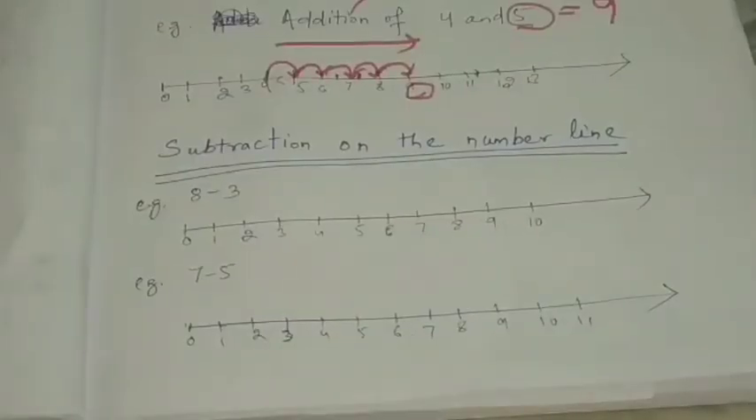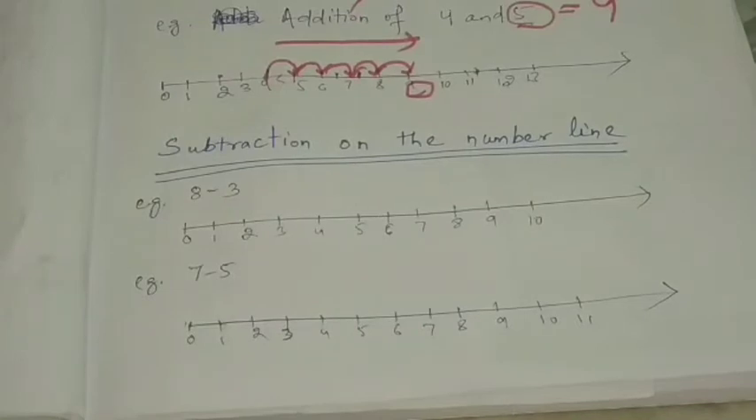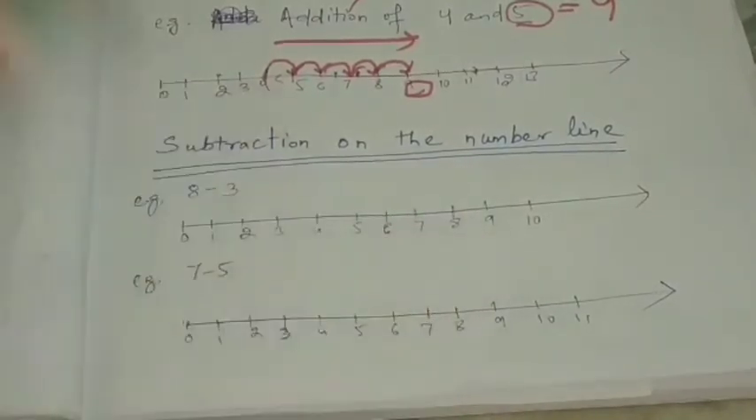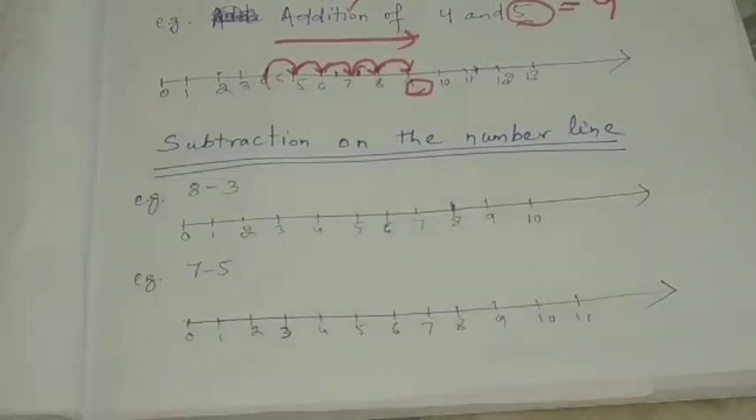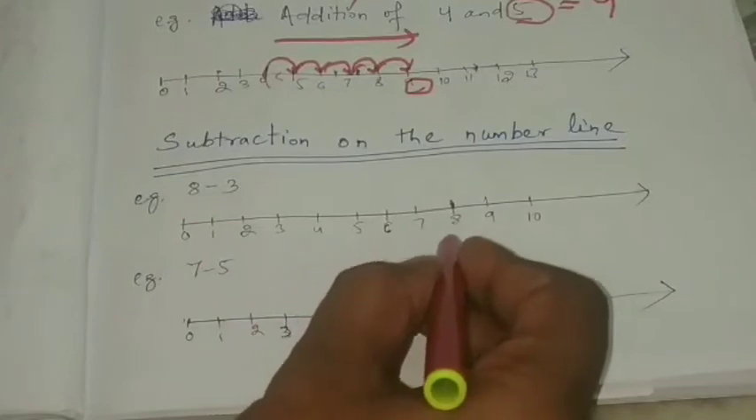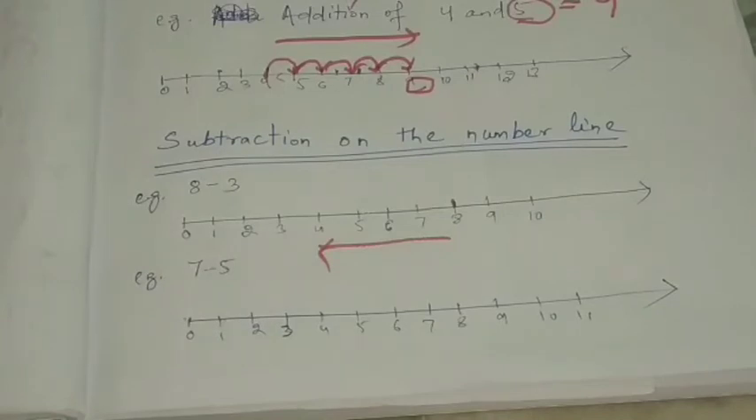Okay. Next we will go to subtraction on the number line. So look at here, 8 minus 3. In subtraction what will we do? Here we have given a number line. Look at the number line. We will start from the first number. What is the first number? 8. So we will start from 8. Okay. And for subtraction where will we move? We will always move to the left. So for addition we go right, but here we will move towards the left.